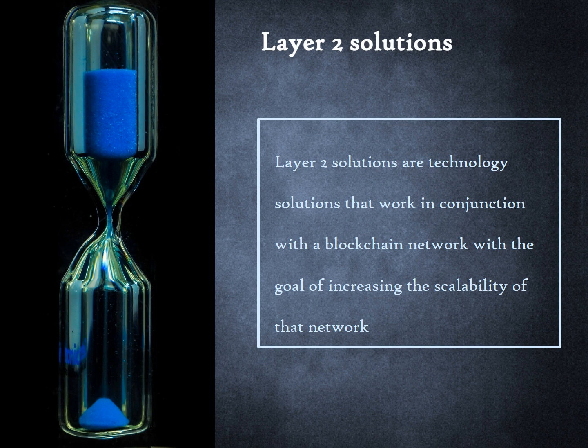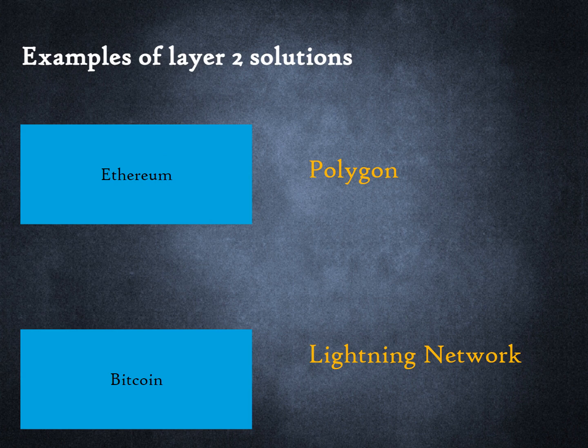Layer 2 solutions are a vast topic and learning about all of them is outside the scope of this lesson. However, to get a feel for what they are, we will look at a couple of examples. In this lesson, we will cover Polygon, which is a Layer 2 solution for Ethereum. In the next lesson, we will cover the Bitcoin Lightning Network.